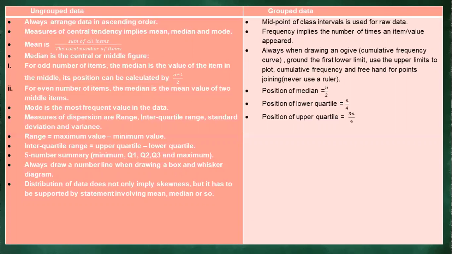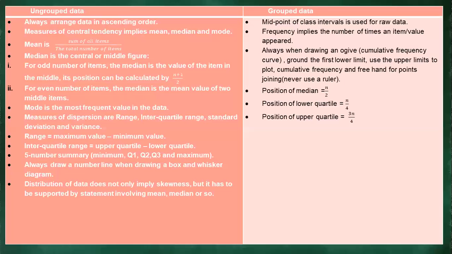And then the position of the median. Remember, this one now is grouped data. So the way we used to calculate the median when we have ungrouped data is not the same. In this one, we are going to be using this formula. If you are given grouped data, the position of the median is equal to n over 2. The position of the lower quartile is equal to n over 4. The position of the upper quartile is equal to 3n over 4.